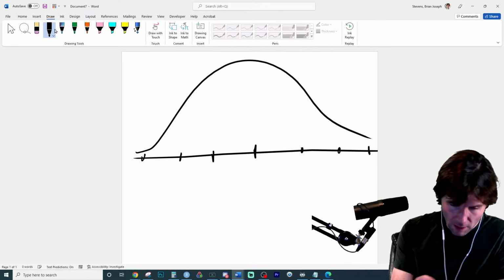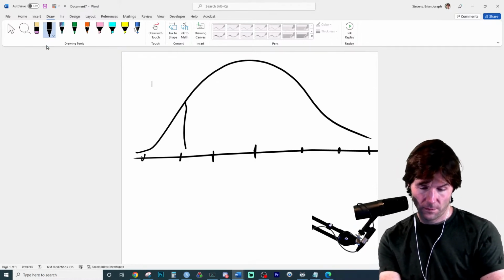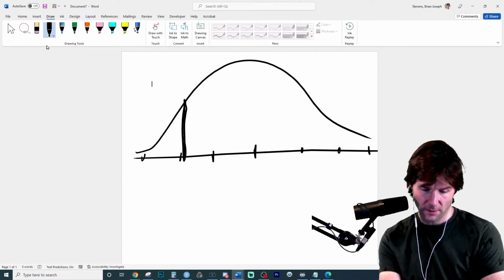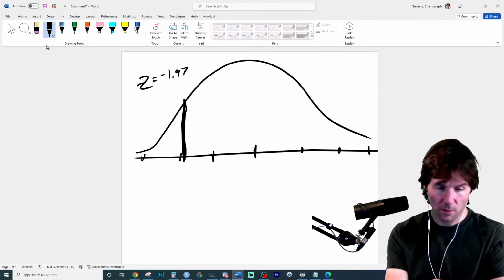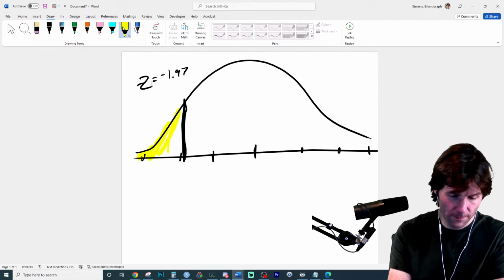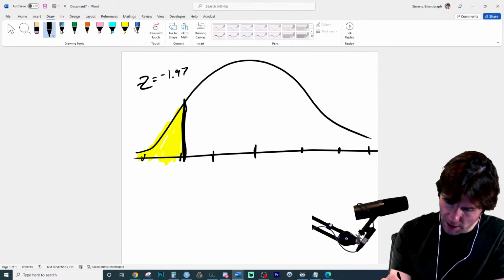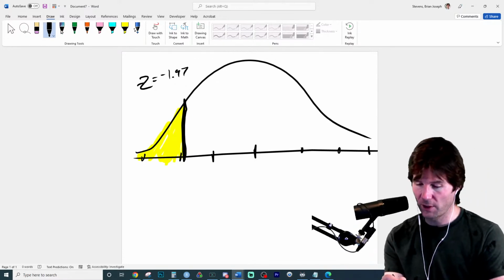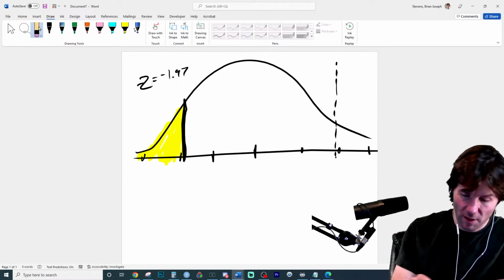So we landed at negative 1.97, and we need to shade the area here. It's supposed to look symmetric, but I can't draw today. Let me redraw that.